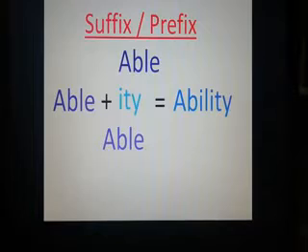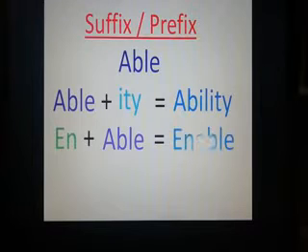Again, before able, I have used here en. Then there is a new word, enable. Using en before able, I have found a new word, enable. Here en is a prefix.